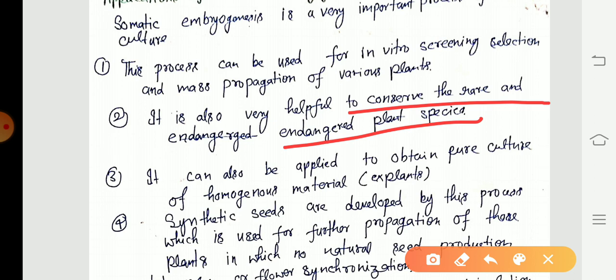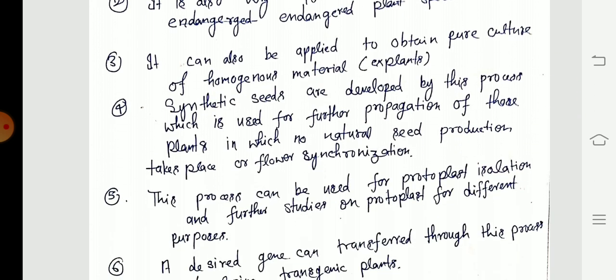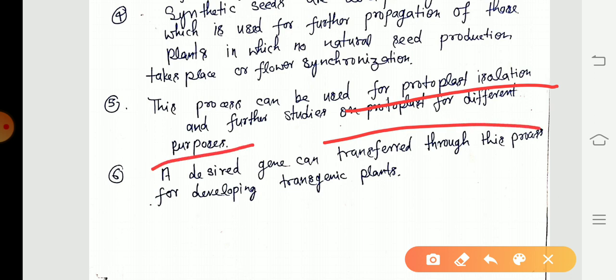It can also be applied to obtain pure culture of homogeneous material. Synthetic seeds are developed by this process. Next, this process can be used for protoplast isolation and further studies on protoplast for different purposes. Next, a desired gene can be transferred through this process for developing transgenic plants.